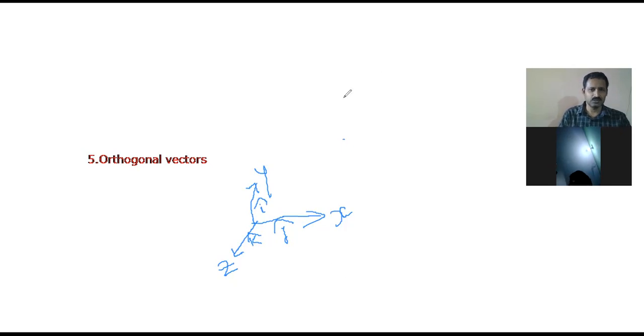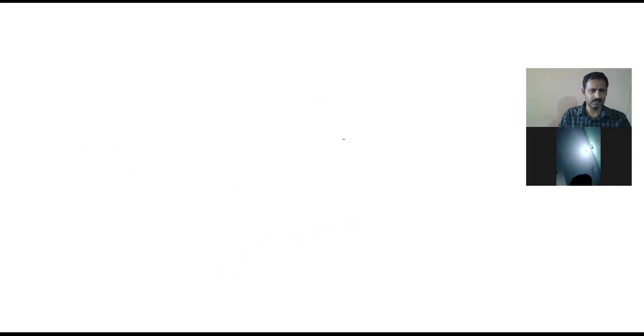Now we shall go to the next one. The sixth one is co-initial vectors. Let me draw.